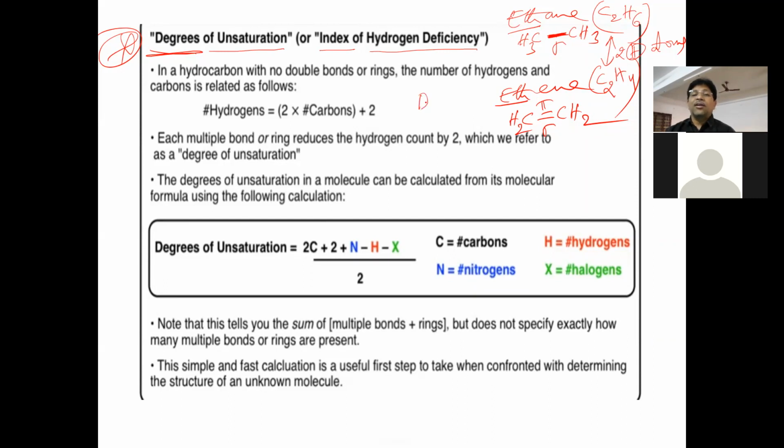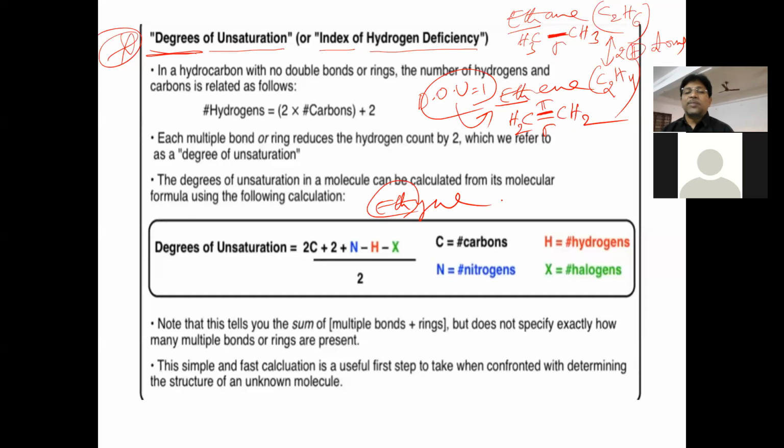DOU is the degree of unsaturation. The degree of unsaturation is 1 for this molecule, ethene, because two hydrogens are deficient. We also say it has one pi bond. If one pi bond is present, the degree of unsaturation will be 1. Remember that.